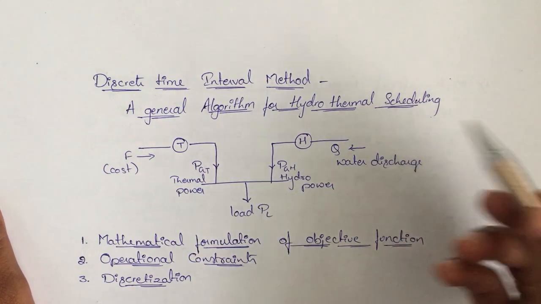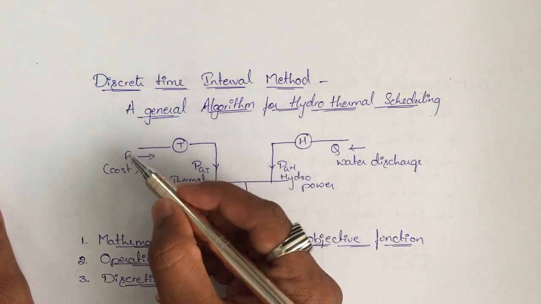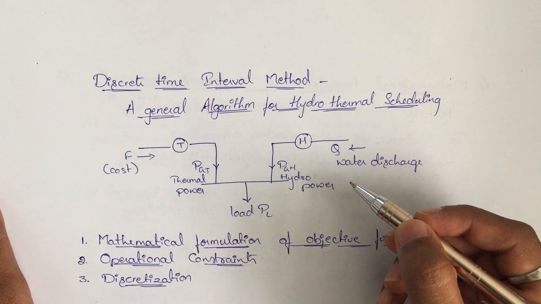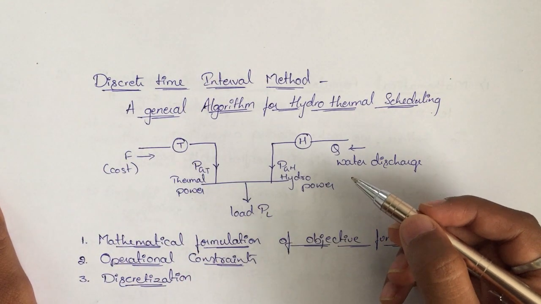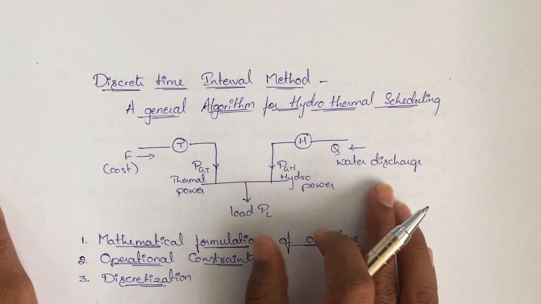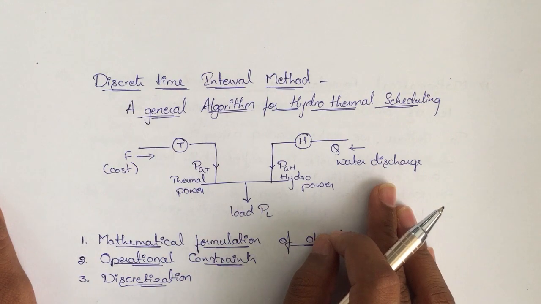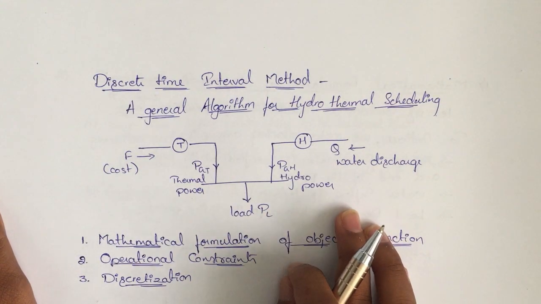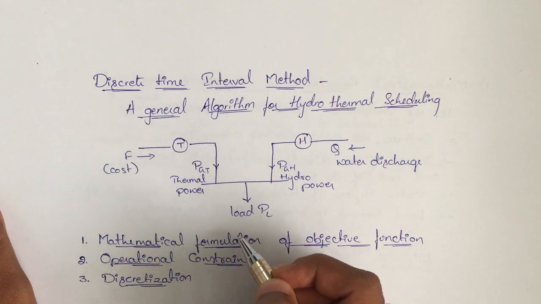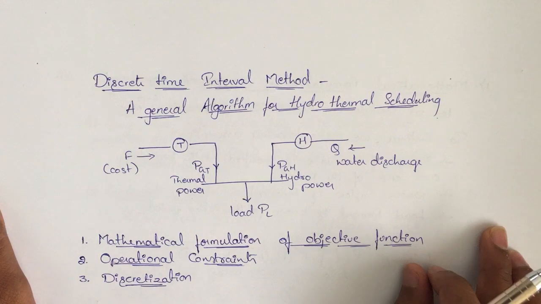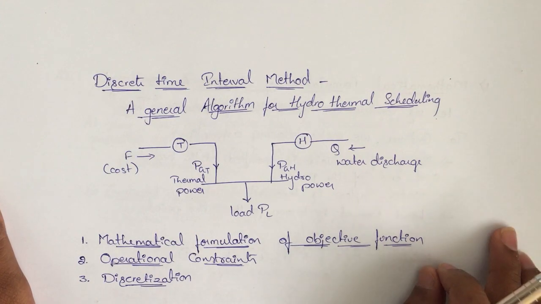And to minimize the cost with respect to thermal generation and to meet the operating constraints, we need to keep that in mind. What are all our operating constraints of the hydro plant? Our main aim is to supply the total load with the minimum cost without any disturbance.